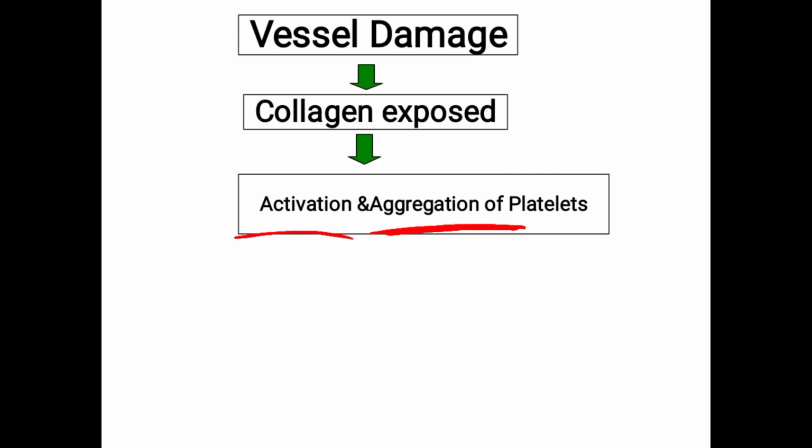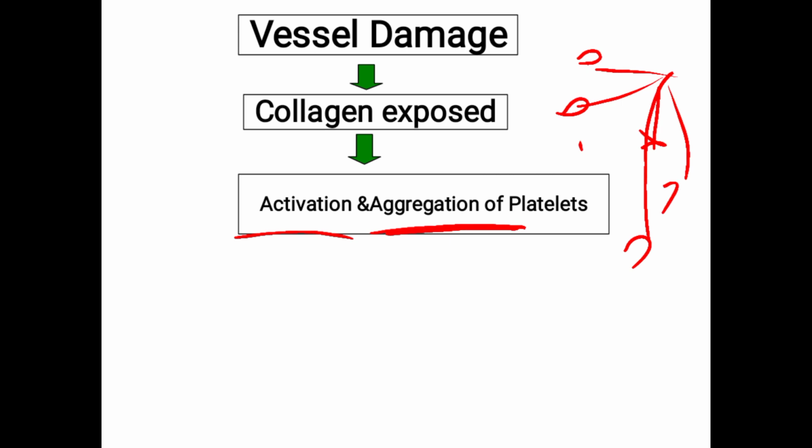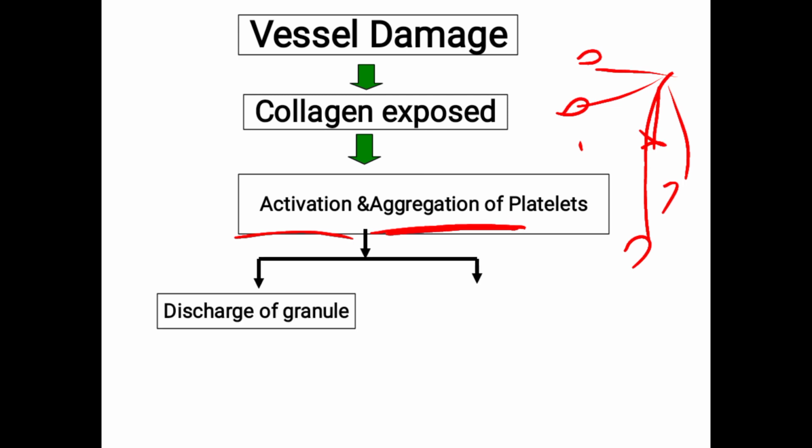So all the platelets will come nearer. Suppose these platelets are far apart; whenever there is a wound, all of them will gather together. So, aggregation of platelets. After that aggregation, granules get discharged from the platelets.